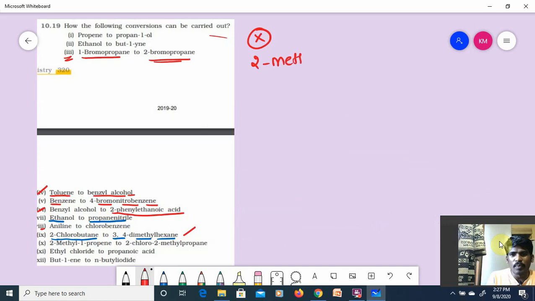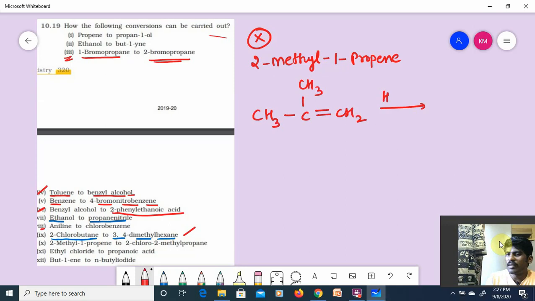2-methyl-1-propene to 2-chloro-2-methylpropane. First of all, you should know the structure: CH3, C(CH3), double bond CH2. It is 2-methyl-1-propene; at second position methyl is there. First, what will you do? Treat it with HCl. It will undergo Markovnikov's addition, right? Obviously, CH3, CH3, CH3, and Cl.